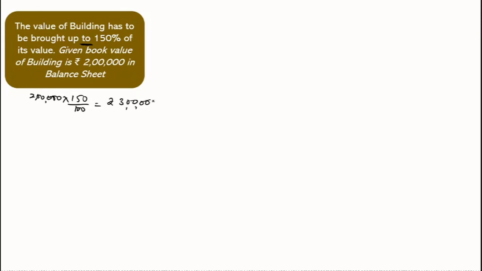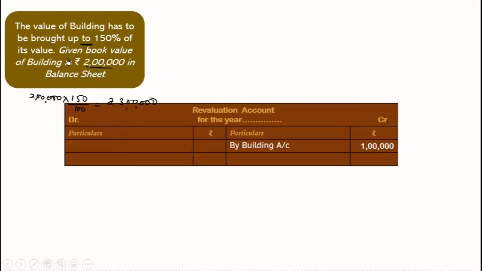So what it says, the value is 2 lakh right now and it has to be made up to 3 lakh. And if you remember, I told you that revaluation only records the change. So 3 lakh minus 2 lakh, the increase in the value of the asset is 1 lakh only. So we are going to record 1 lakh here.